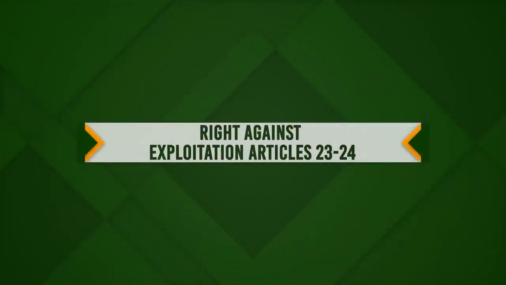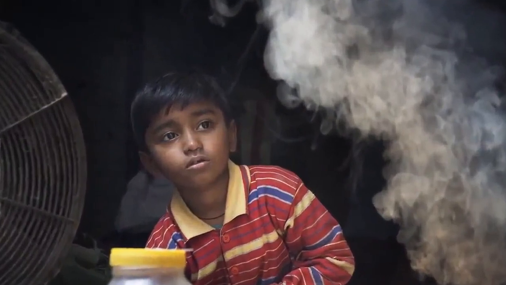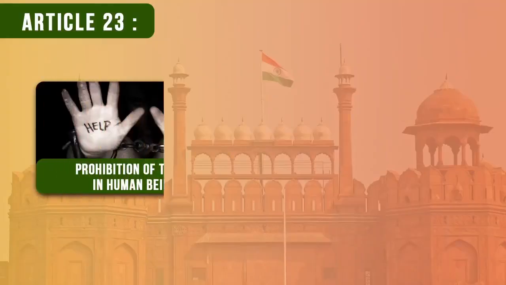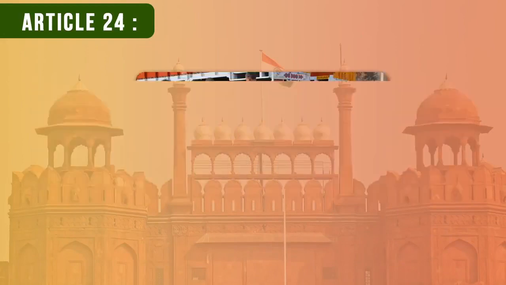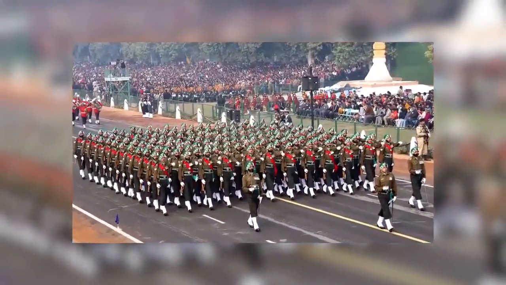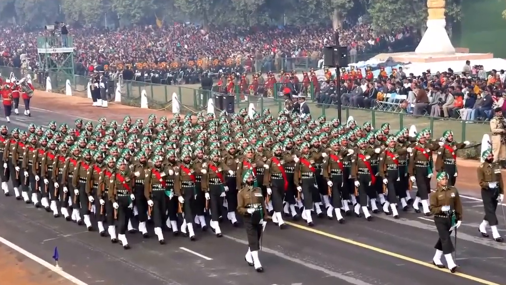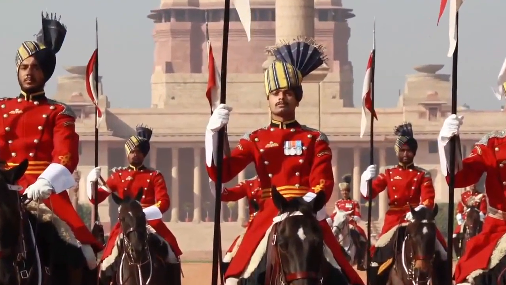Right against exploitation. The right against exploitation given in Articles 23 and 24 provides 2 provisions. Article 23. Prohibition of traffic in human beings and forced labor. Article 24. Prohibition of employment of children in factories. An exception is made in employment without payment for compulsory services for public purposes. Compulsory military conscription is covered by this provision.